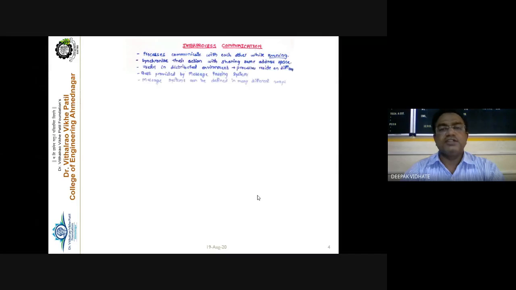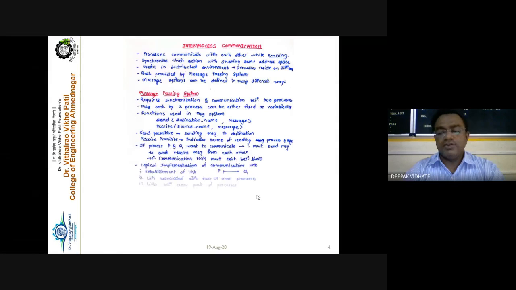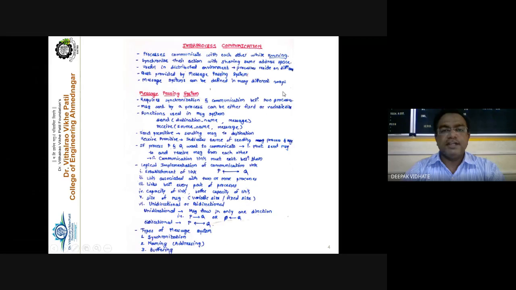Now the next point we have to discuss is interprocess communication. It is clear that for the successful execution of a process, cooperation is essential. The basic fundamental is that for 100% execution, if the process wants its complete execution, there must be cooperation and coordination between the processes, because there are n number of processes running in the system. That is the basic concept.